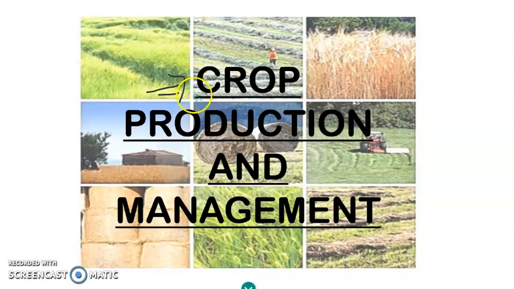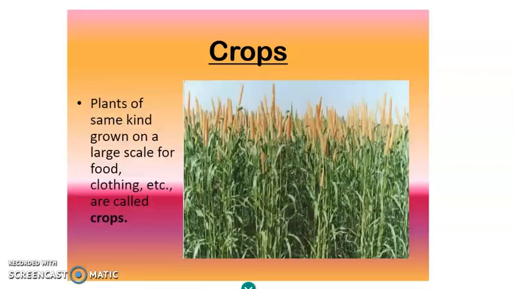Before heading towards the topic, let's just know what is a crop. So, what is a crop? They are a group of similar kind of plants that have been grown in a large area for food and clothing purpose, for providing us with food or clothing, etc. For that purpose, when a group of plants are grown over a large area, they are known as crops. So, plants of same kind grown on the large scale for food or clothing are called crops.